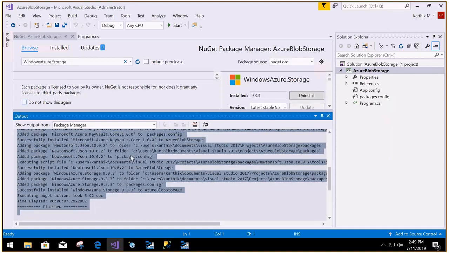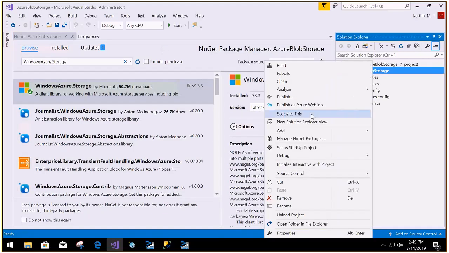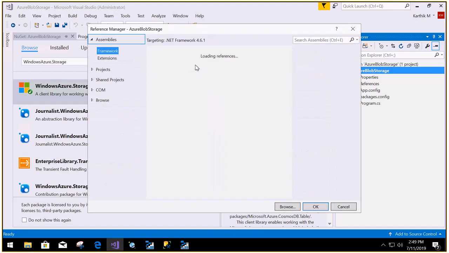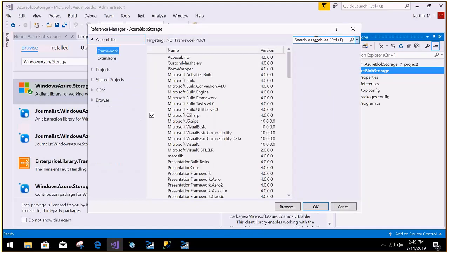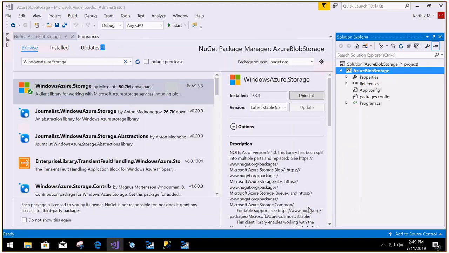And also I'm going to work with the app config file. In order to work with the app config file, we need to refer to System.Configuration.dll. So let me just add that reference. Okay, done.